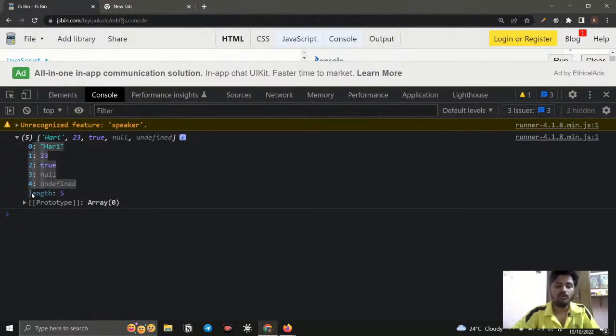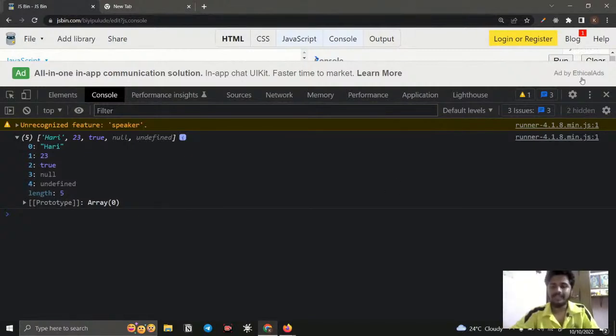And here 0 to 4 are the indexes. Indexes are the places where we store data, where that data gets associated. Make sure that the length is always one greater than the last index. The reason is that indexes start from 0 and length starts from 1. When we count, we start from 1, but indexes start from 0. So if the length is 1000, then the last index occupied is 999, right? This is what you need to learn now.